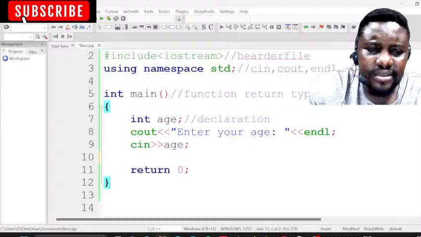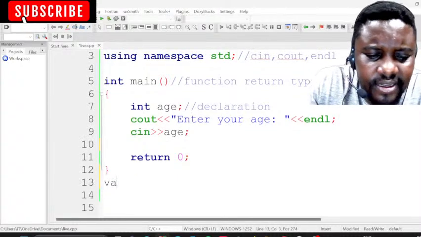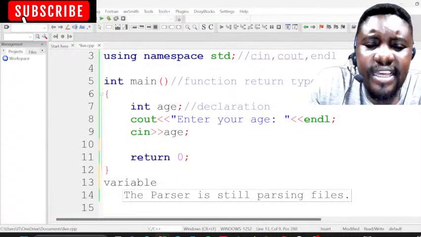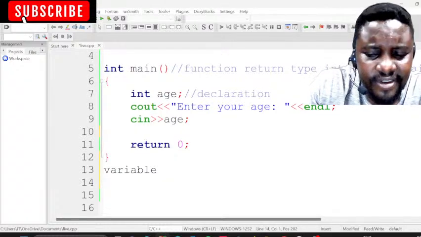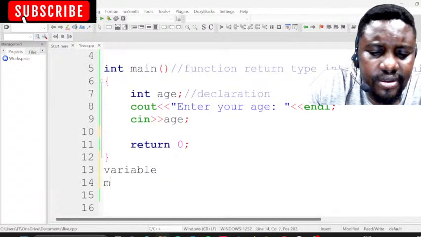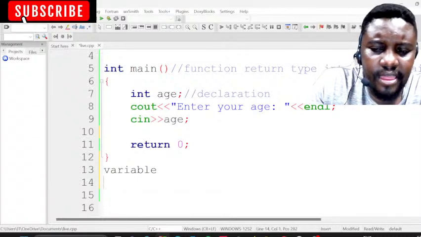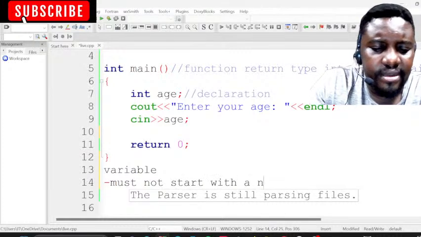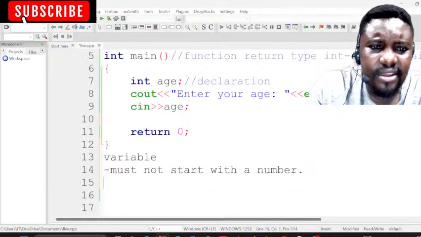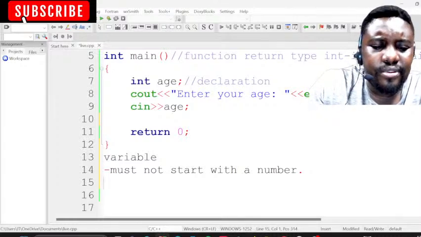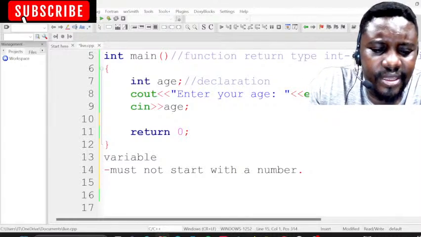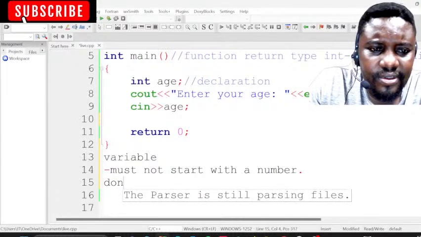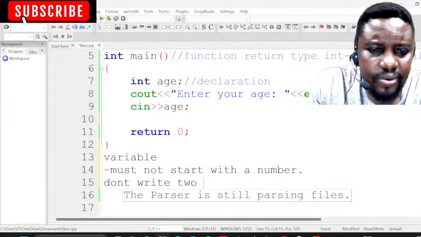Normally many tutors don't really explain about variables. There are rules that you must follow when you write a variable. Your variable must not start with a number. You must remember that. Secondly, don't write two words separately in a variable name.